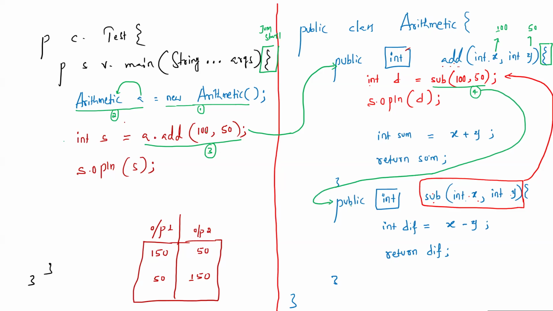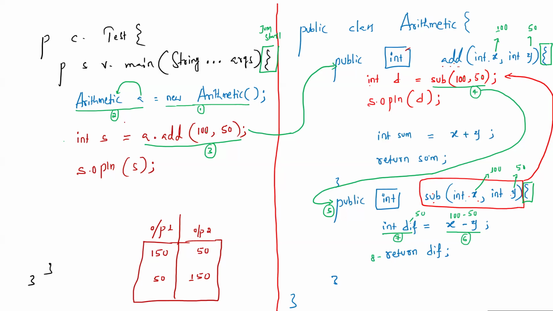Step number 4 only, or 5. So in this 5, what will happen? Again these variable values will be assigned to the subtraction method parameters. So 100 and 50, x with 100 and y with 50. Now JVM enters the subtraction method. Correct? Method calling means execute the method and come back. So right hand side once again, sixth, 100 minus 50 is a calculation. Seventh, this difference will have a value called 50.